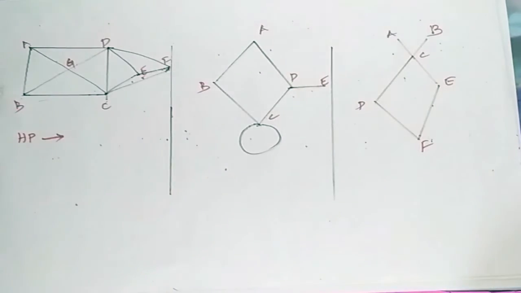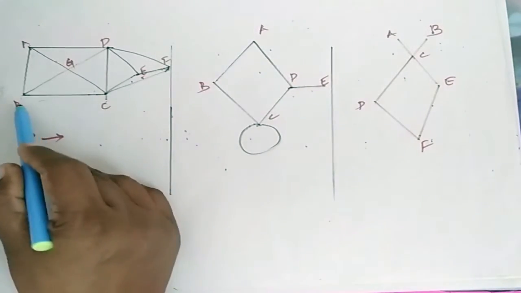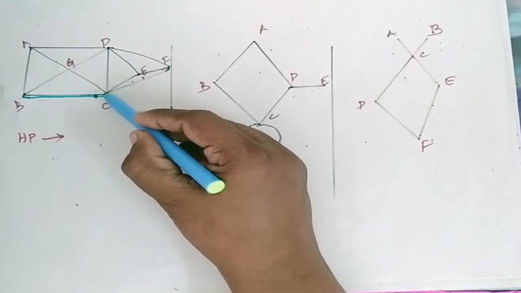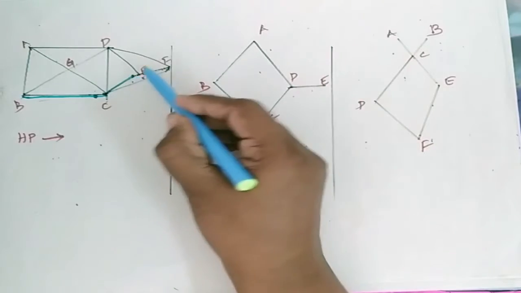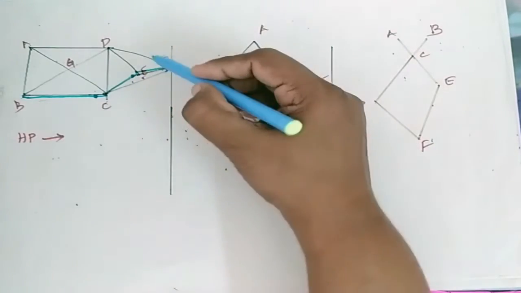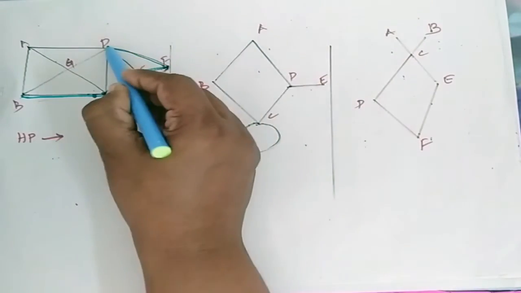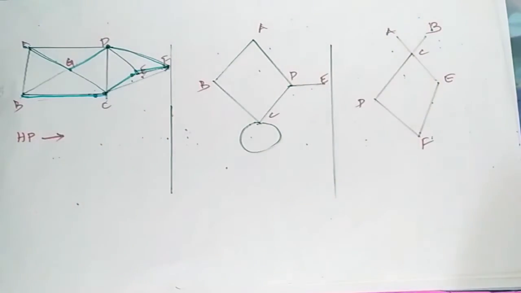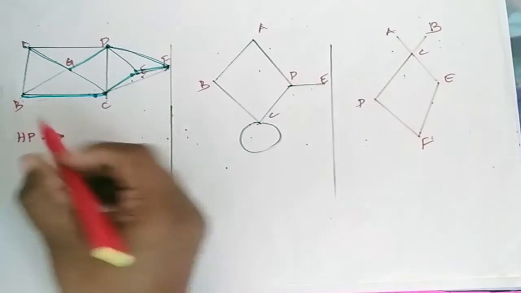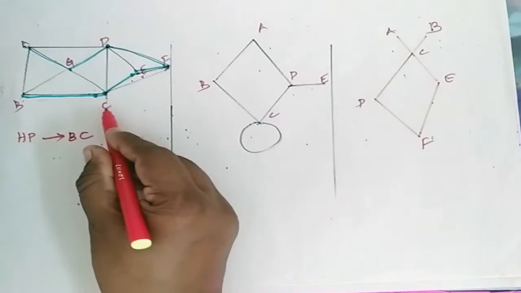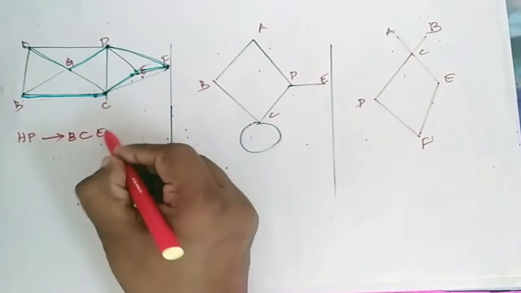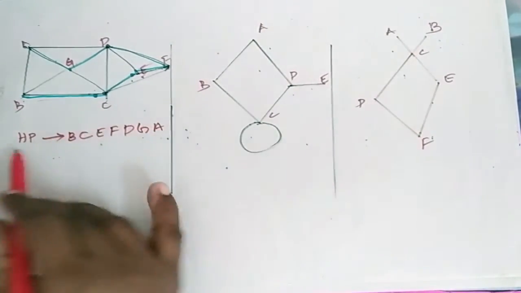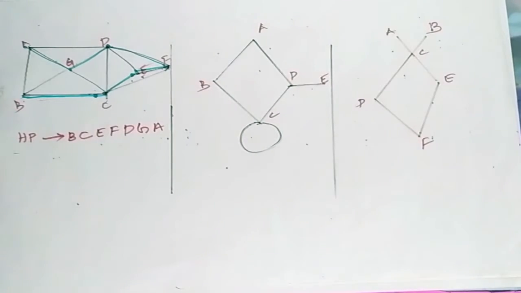Now I am going to find the Hamiltonian path for this. I move from B to C. I cover this vertex. Then I come to E, then F, then I go for D, then G, then A. So now my Hamiltonian path is B, C, E, F, D, G, A. So this is my Hamiltonian path.